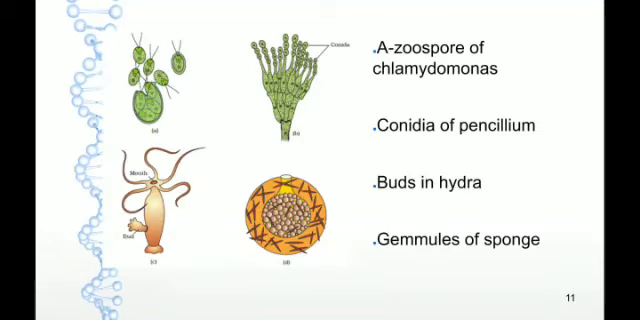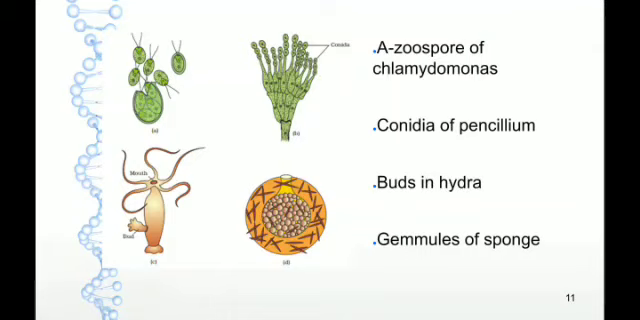For example, in picture A, it is the zoospore of Chlamydomonas. Chlamydomonas is an alga and it shows asexual reproduction through the production of zoospores. And we have already discussed that in asexual reproduction there can be production of gametes or not. Here the zoospore is a gamete. So Chlamydomonas is an example of asexual reproduction with gamete formation. So the first example: zoospore of Chlamydomonas.